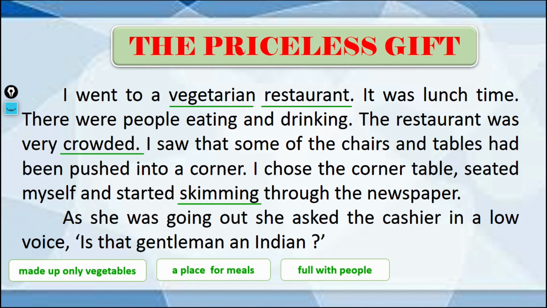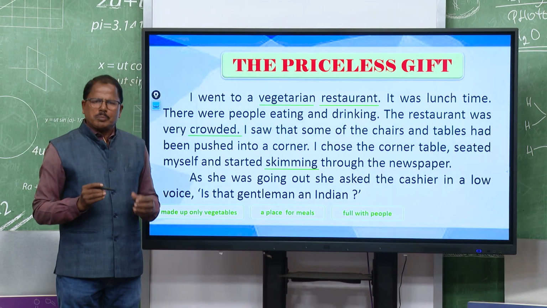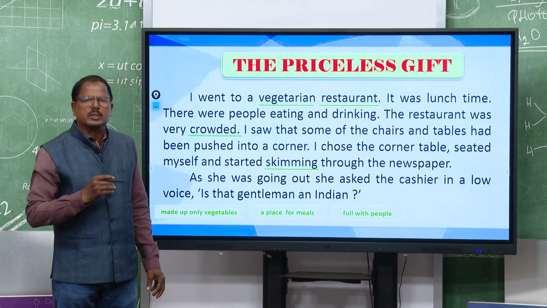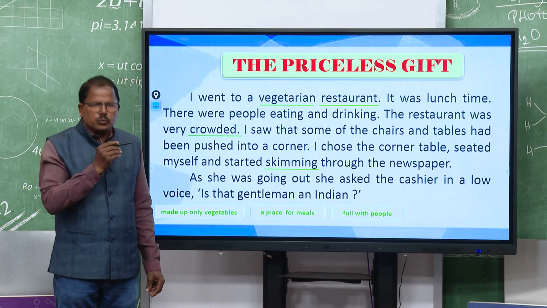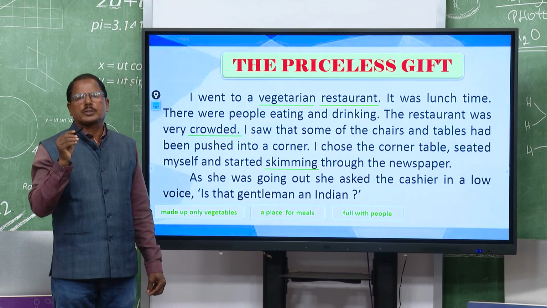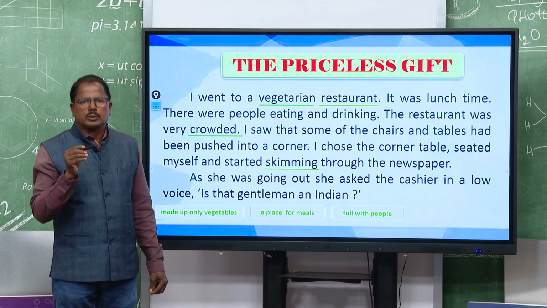Another word is skimming. Sometimes we skim the newspaper very quickly. Skim means reading very quickly, we move our eyes quickly to get some important pieces of news.